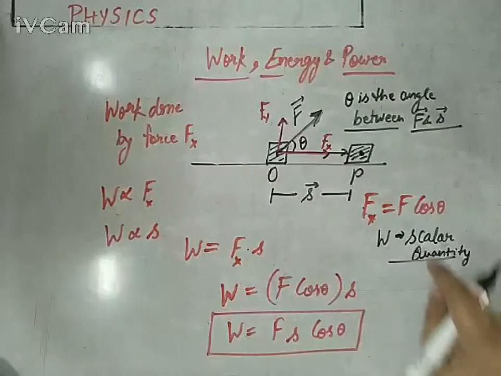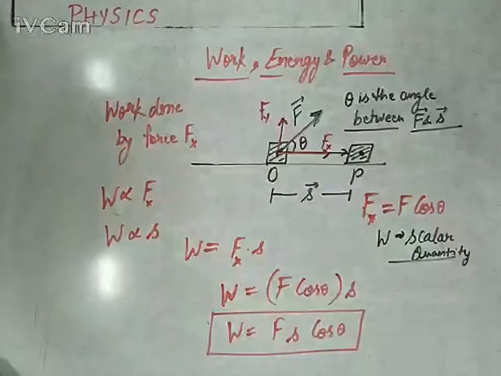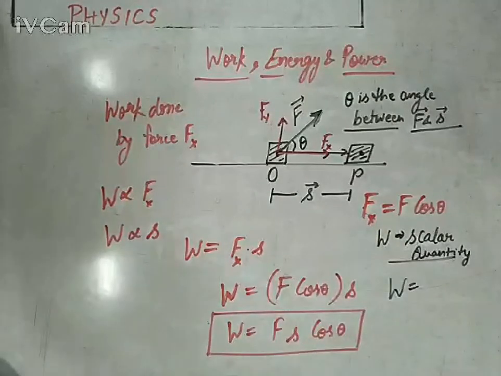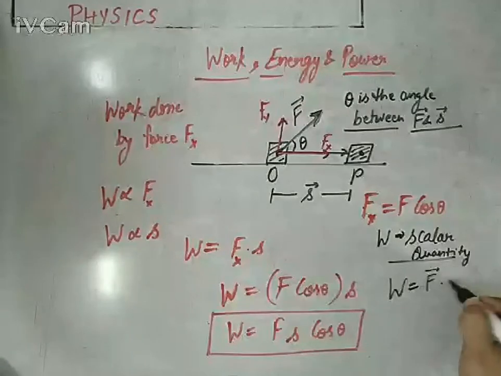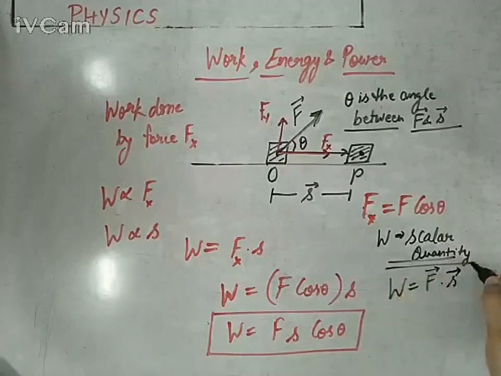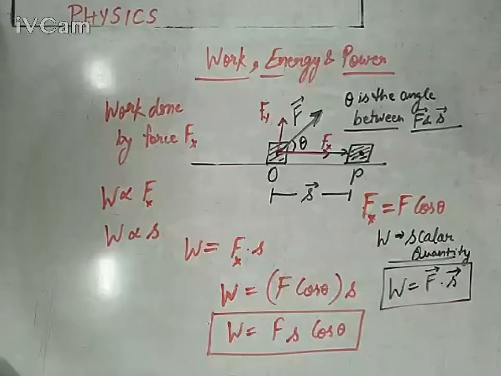But the problem is force is a vector quantity, displacement is a vector quantity. So definitely work is the dot product of force and displacement, because force into displacement is giving you a scalar. Two vectors will give a scalar outcome when they are in dot product, meaning F vector dot S vector. You can write like this. So this is another way to represent dot product.